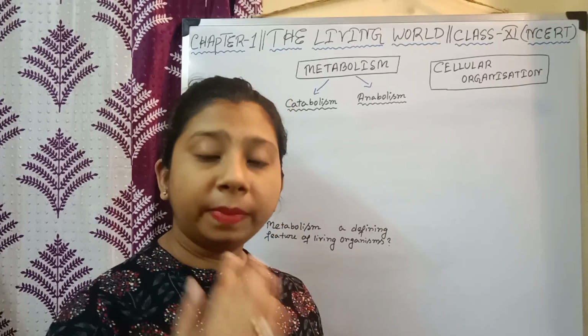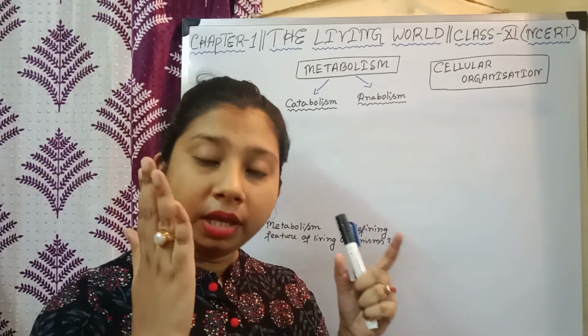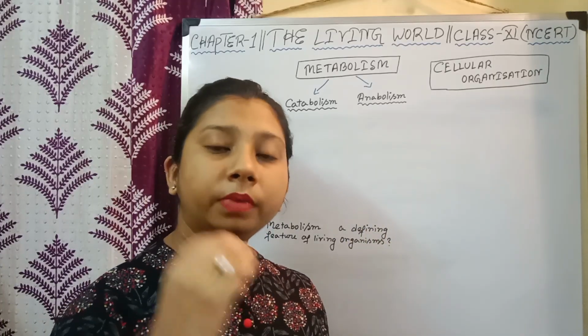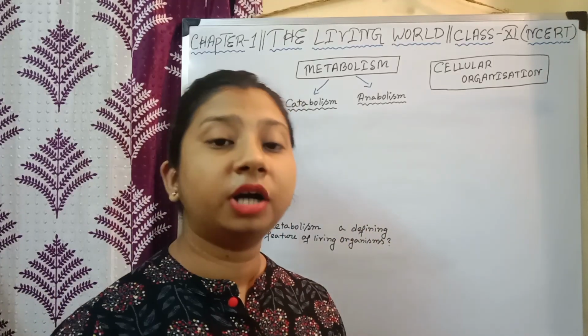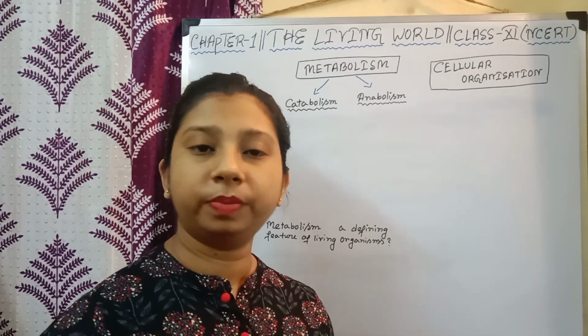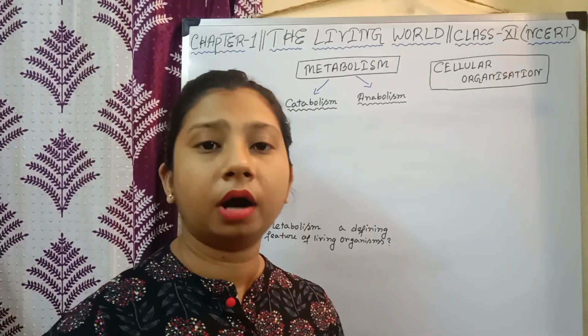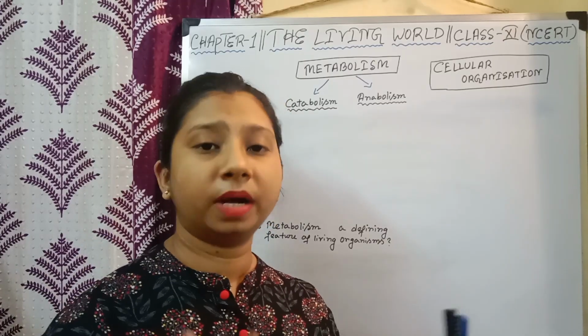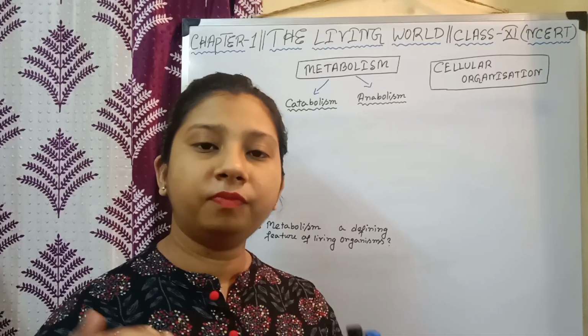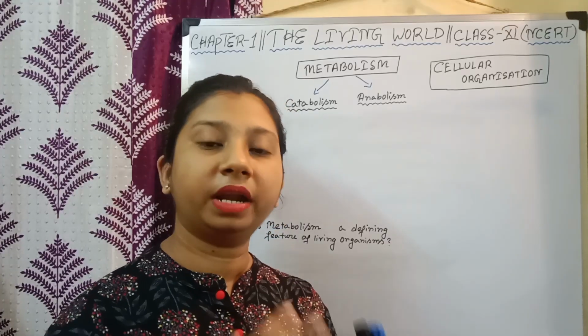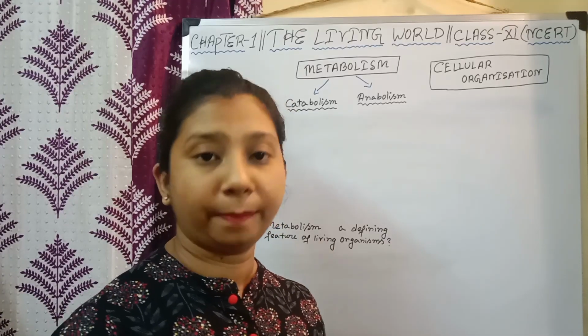So to perform each and every physiological function such as digestion, respiration, or muscle movement when we move our hand, behind every physiological function there are several chemical reactions happening.